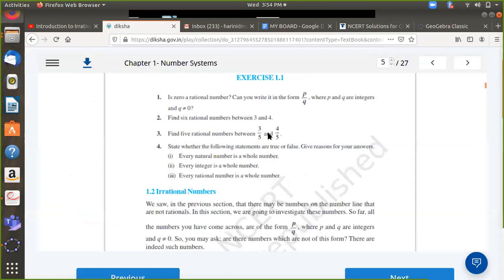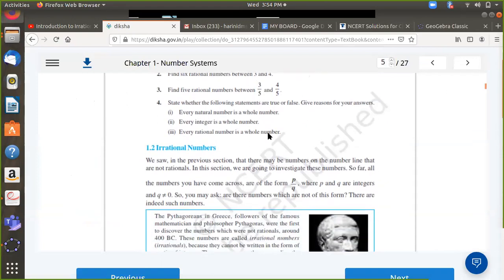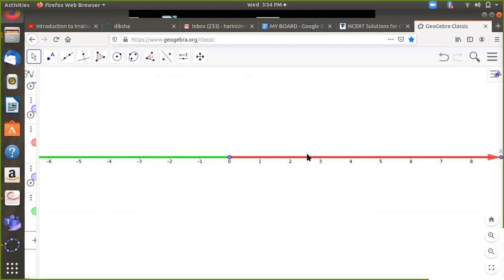So this was the first part of the NCERT textbook, where we have just revisited our knowledge on rational numbers. We have already introduced our rational numbers here. Now the next portion of our discussion will be to see how I locate these irrational numbers on the number line. We were able to see all the rationals so far on the number line, but when it comes to the irrational numbers, we are not sure how they can be seen on the number line.